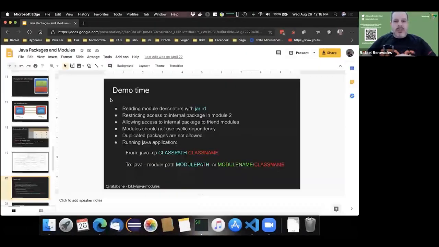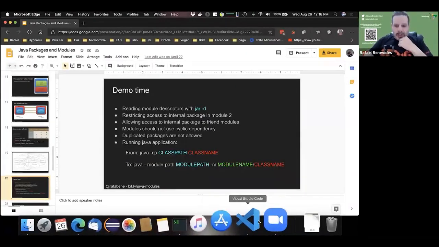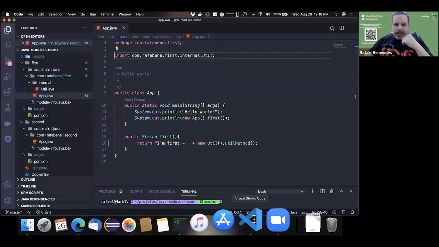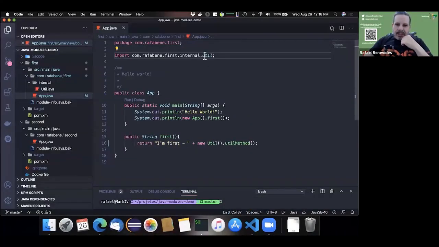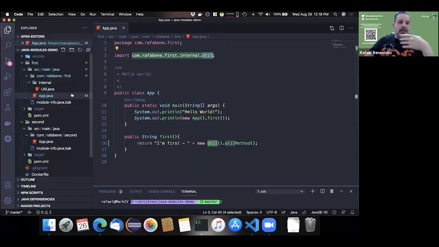Okay, now my favorite time. So let's do some coding here. Remember that I said that I have this util class here, where I am only allowed to use it just inside the source code of first.